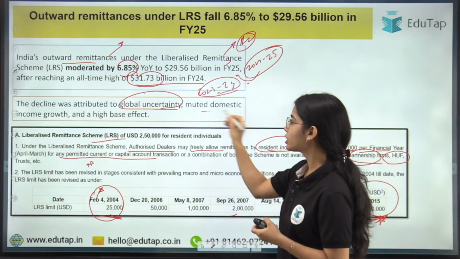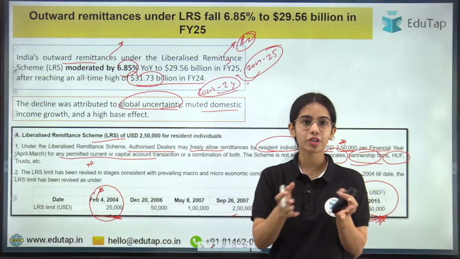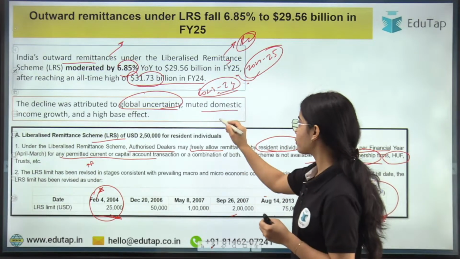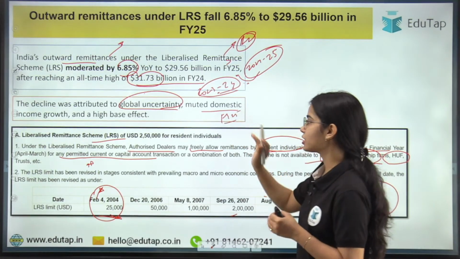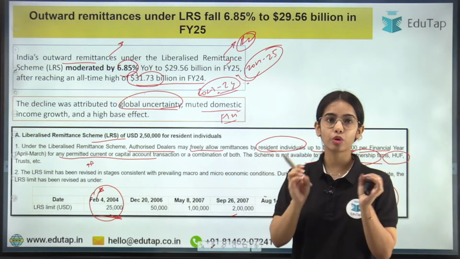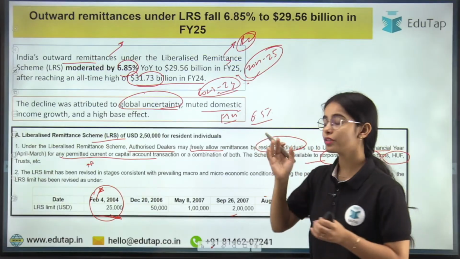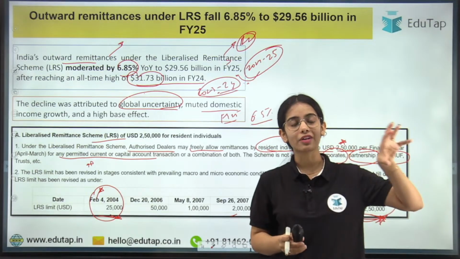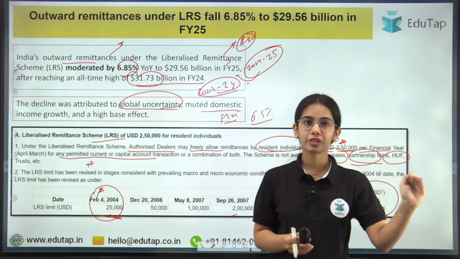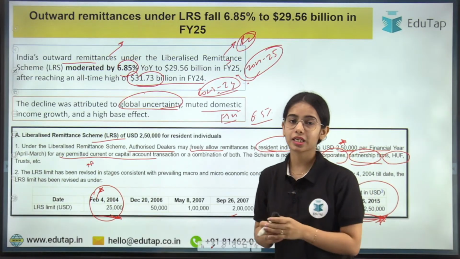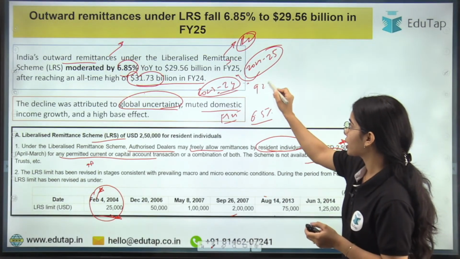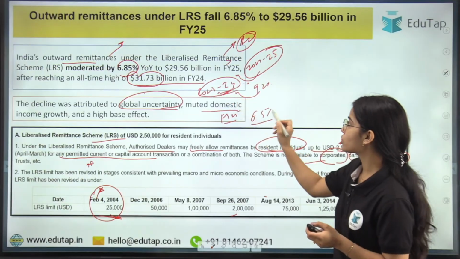There is also the muted domestic income growth, because in the annual report we have seen that in the financial year 2024-25, the growth rate was 6.5%. That was lower than the 9.2% growth that we saw in the financial year 2023-24. So the growth rate has decreased from 9.2% to 6.5%.